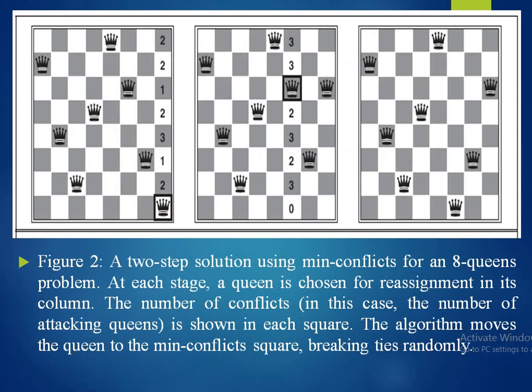This is figure 2, which shows a two-step solution using min-conflicts for the 8 queens problem. At each stage, a queen is chosen for reassignment in its column. The number of conflicts, in this case the number of attacking queens, is shown in each square. The algorithm moves the queen to the min-conflict square, breaking ties randomly.